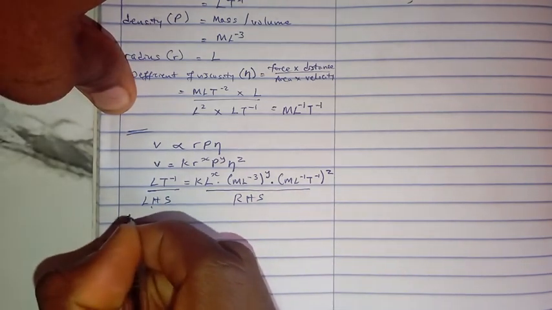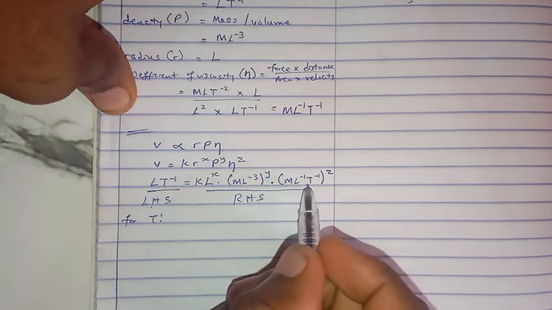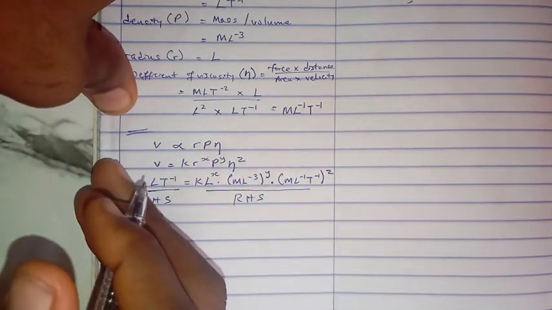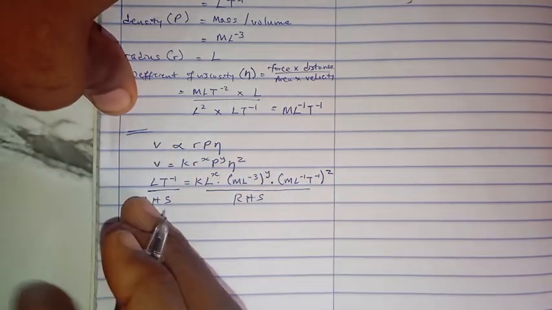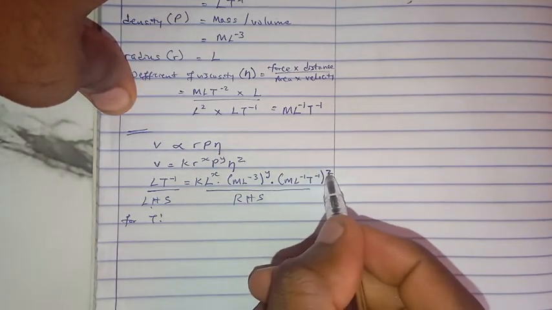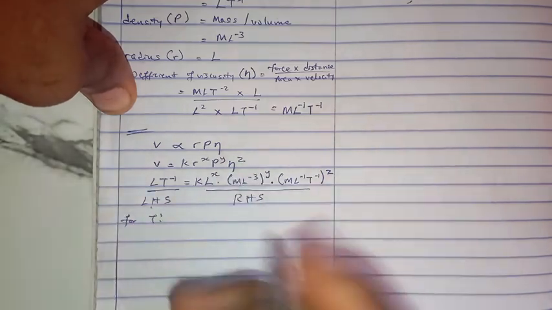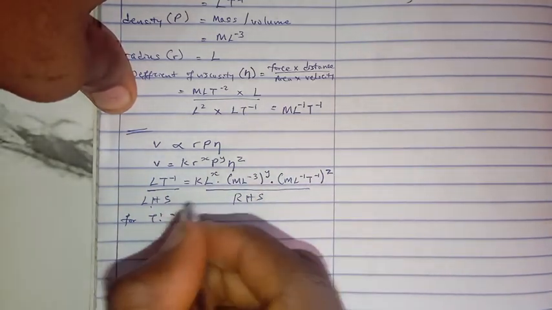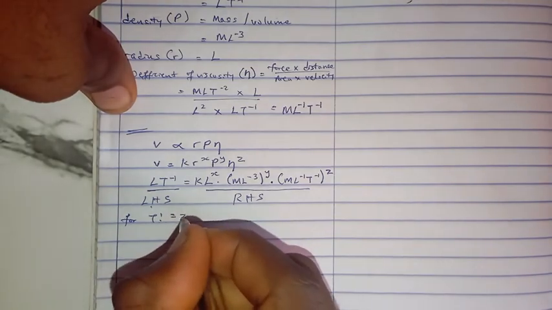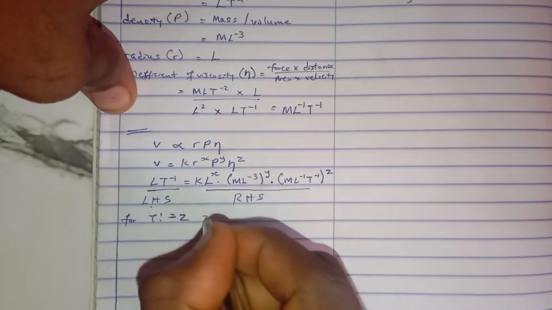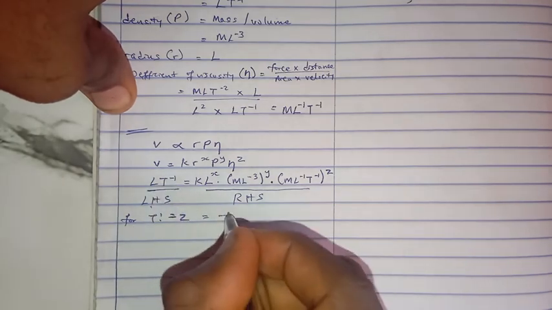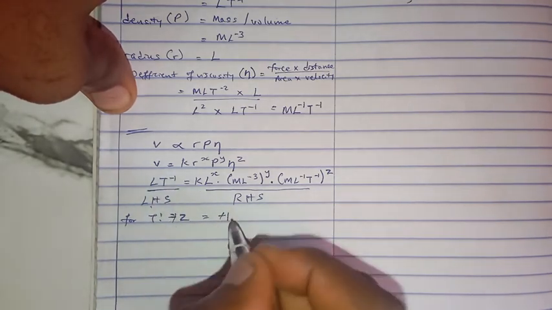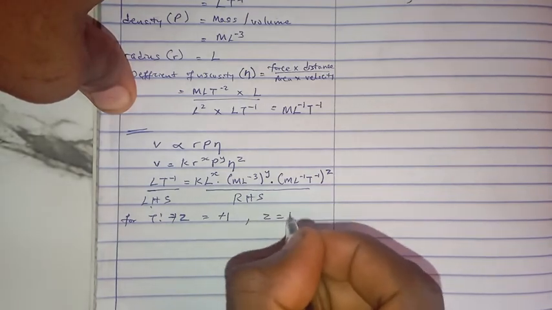So for t, we are equating the left hand side and the right hand side. For t now we multiply by the power here. You should know that law of indices. So for t we have t, here we have minus z to be equal to, on the left hand side, minus 1. So minus cancels minus, and we have that z is equal to 1.